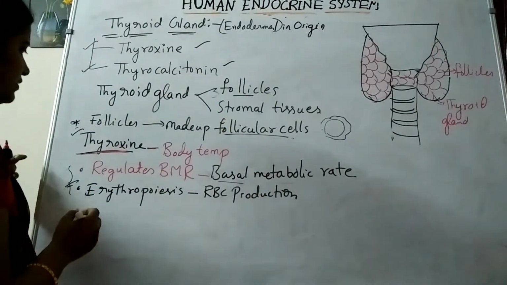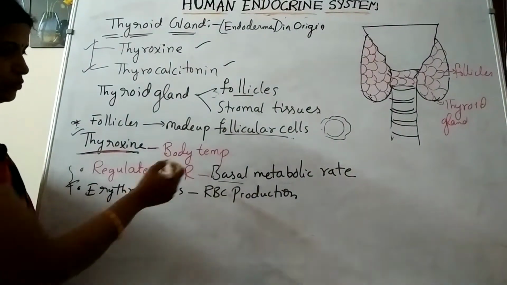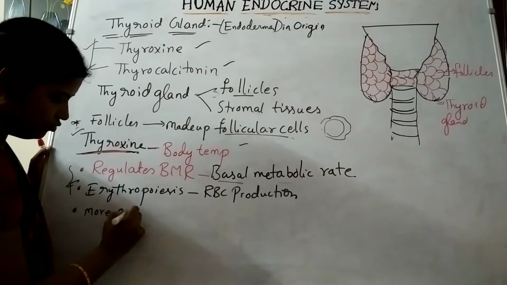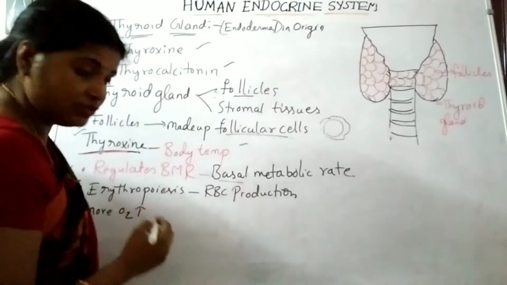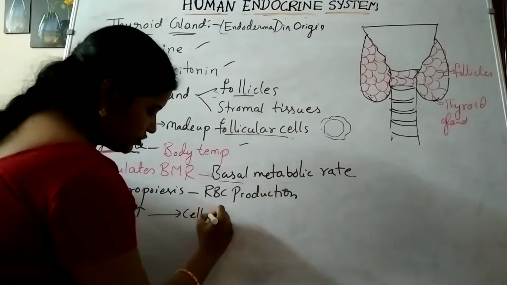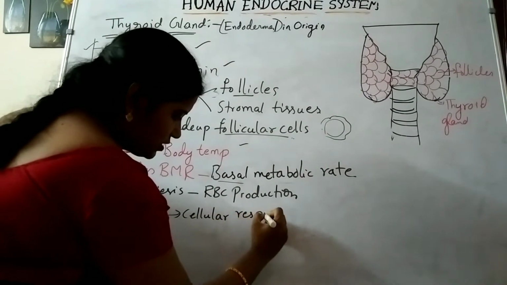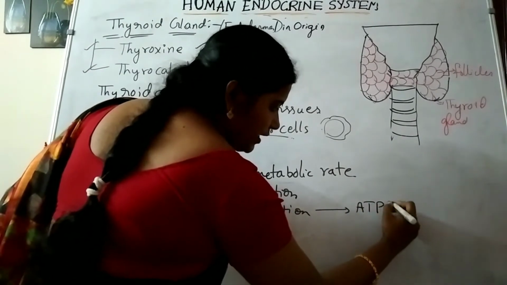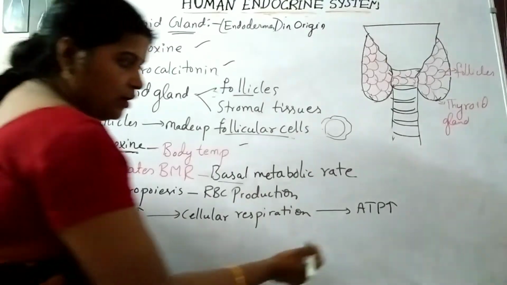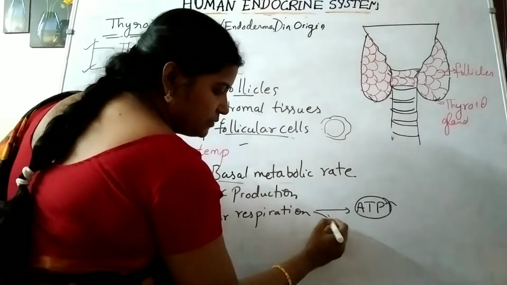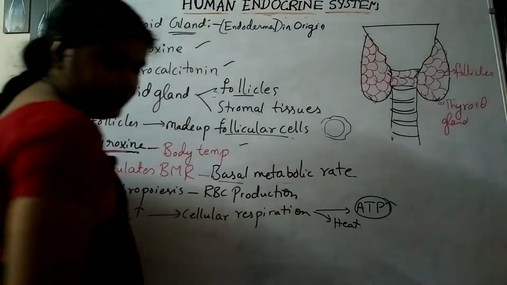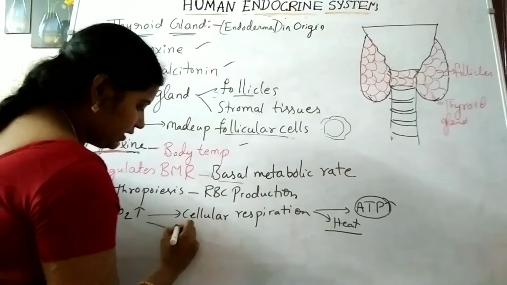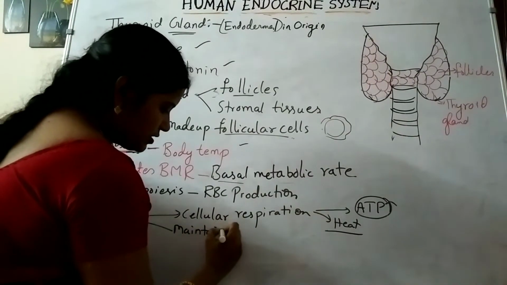Thyroxine is responsible for maintaining the body temperature. Why? Because when more oxygen molecules are used during the cellular respiration process, what happens? It releases ATP molecules. More ATP is released during this process, and at the same time it releases heat. With the help of this heat, it maintains the body temperature.